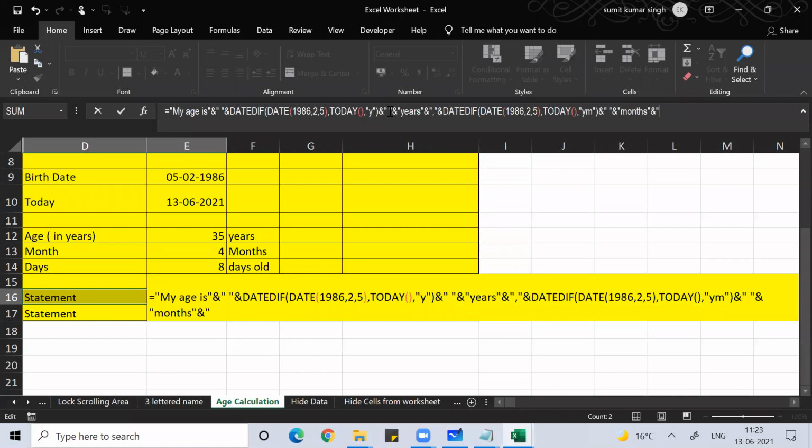Then after that, comma should come, no? Double quote, comma, double quote. So my age is 35 years, comma, 4 month, comma. After that what? How many days, sir? How many days? So after that, MD. So this will give me how many? It will give me 8 days. So after 8, space should come. Double quote, shift 7, double quote, space, double quote, shift 7, and then days, double quote.